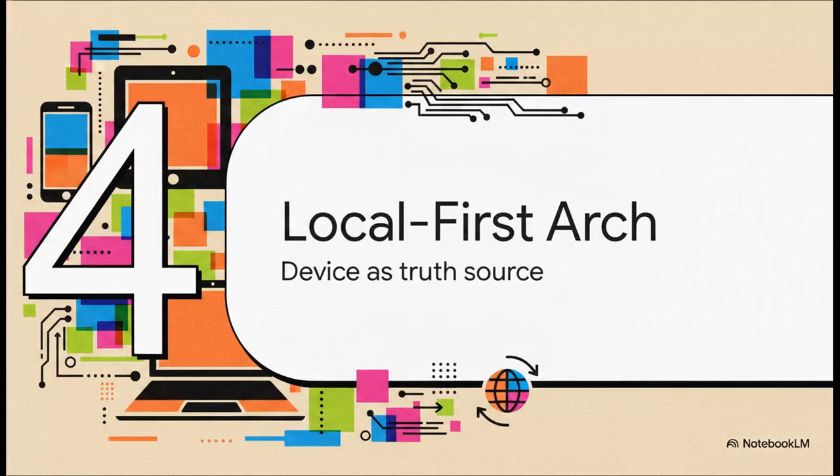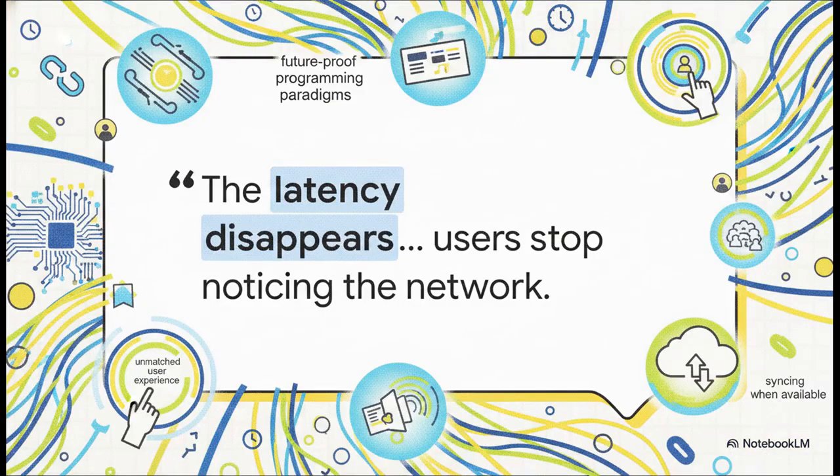a global scale. Which brings us right to Section 4, local-first architecture. This is all about treating the user's device as the absolute primary source of truth. Now, if running code close to the user is a good thing, what about running it directly on their device? I absolutely love this perspective.